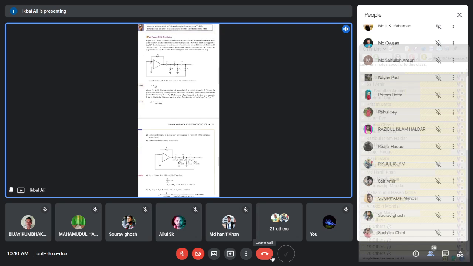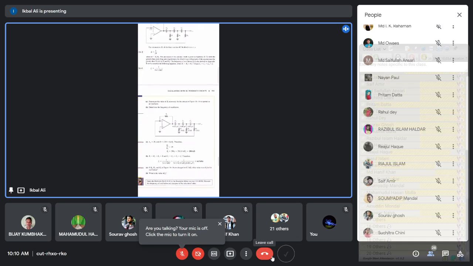I have suggested that in the appendix, this analysis has been done. It is 3 mesh equations you have to solve and find the beta, then put A beta equal to 1, then you will get this frequency as well as the beta, 1 by 29. I hope that you have followed that appendix and understood this. So this is the frequency expression, f equals 1 by 2 pi root 6 RC, and there is a numerical problem.